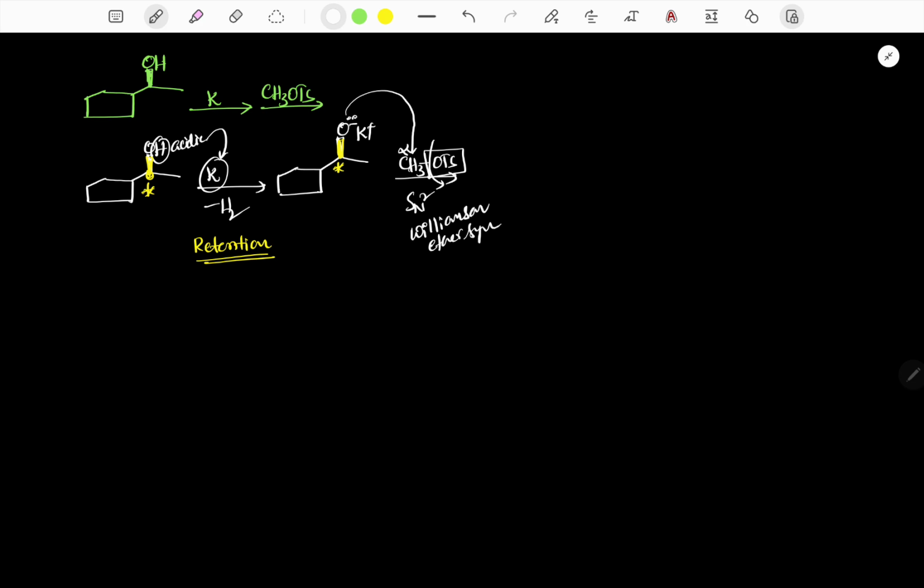Therefore, the corresponding product has OCH3 above the plane. Overall the reaction also shows retention in configuration. With respect to the leaving group and nucleophile positions, the chiral center stays above the plane, so it follows retention in configuration.